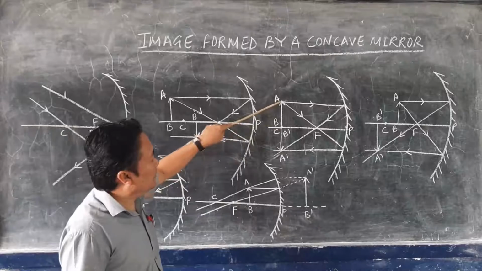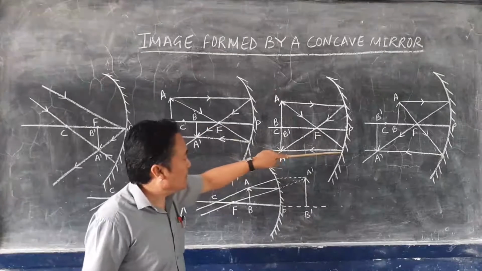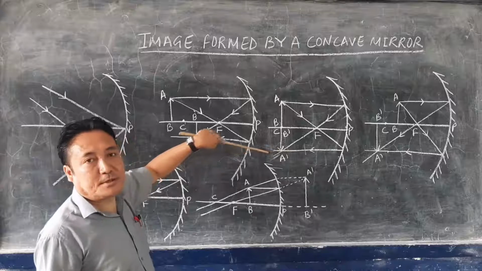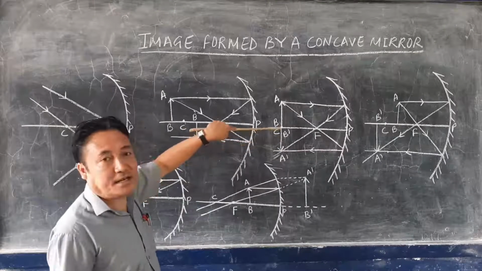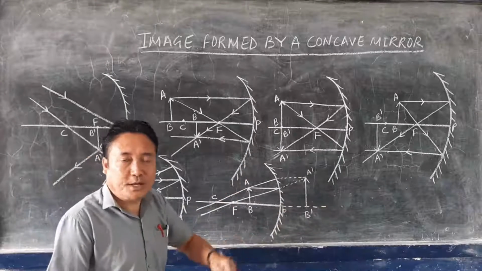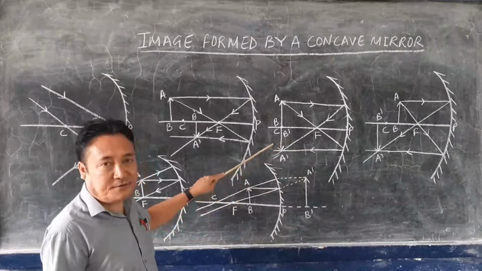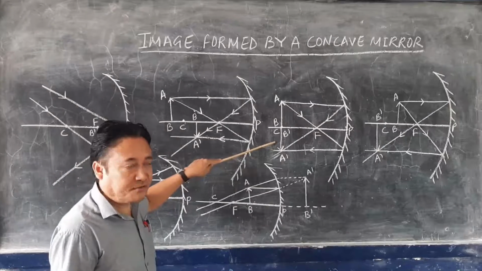Then draw another ray of light that passes through the focus and, after reflection, goes parallel to the principal axis. Now these two reflected rays will meet at the center of curvature only. So the image will form at the center of curvature.